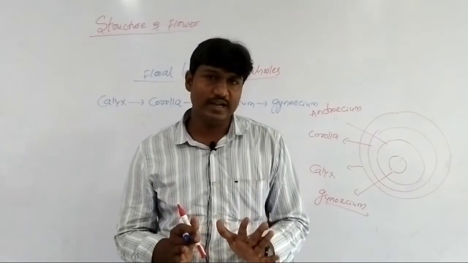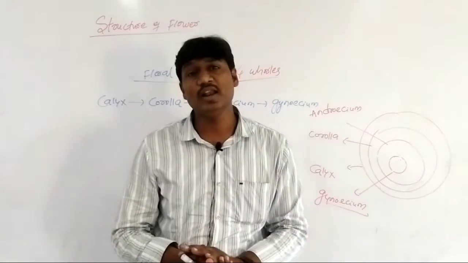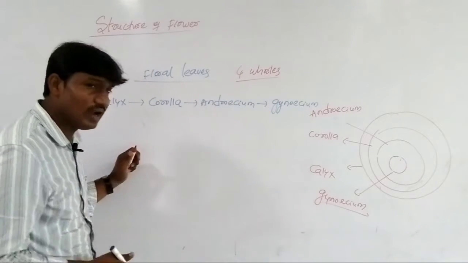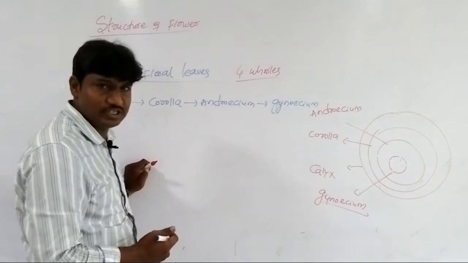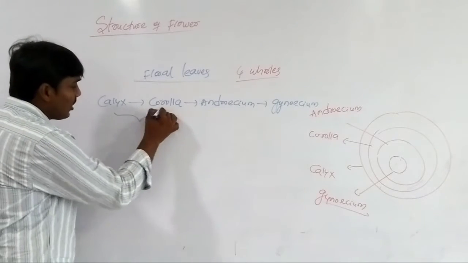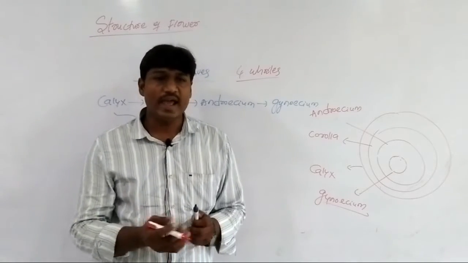A flower contains 4 floral leaves, or 4 whorls: calyx, corolla, androecium and gynoecium. Here the calyx and corolla are called accessory organs.